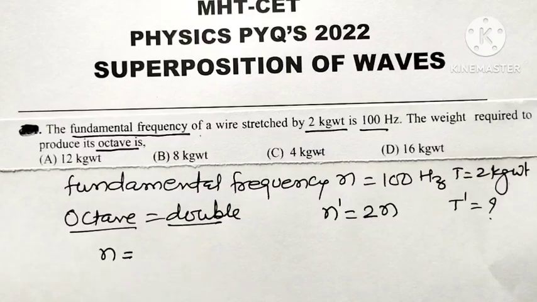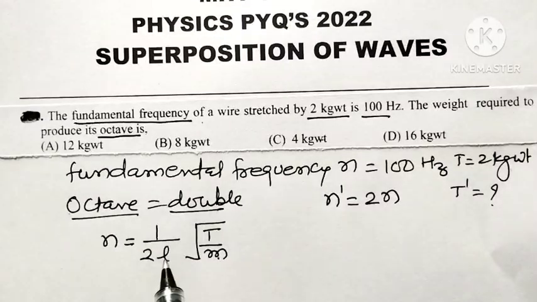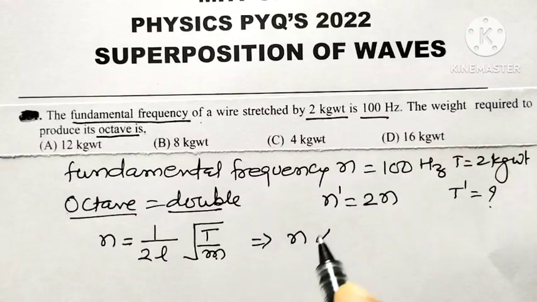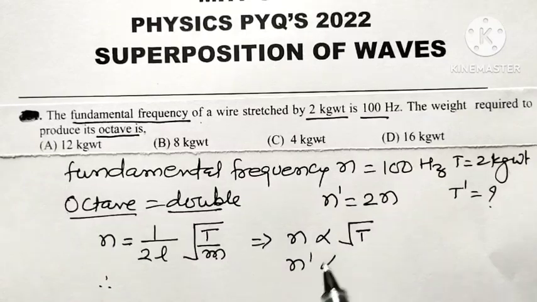We know the formula for the fundamental frequency of a vibrating string: N is equal to 1 upon 2L under root of T divided by M, where T is the tension in the string, M is the linear density of the string, that is mass per unit length. Now, since M and L are constant, frequency is directly proportional to the square root of tension. Therefore, N dash is directly proportional to square root of T dash.